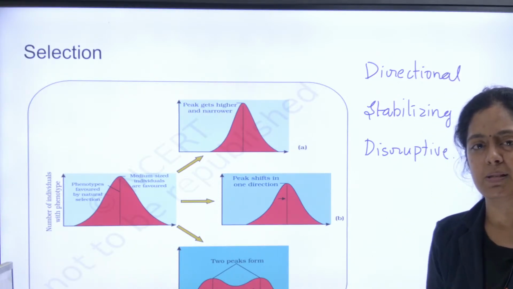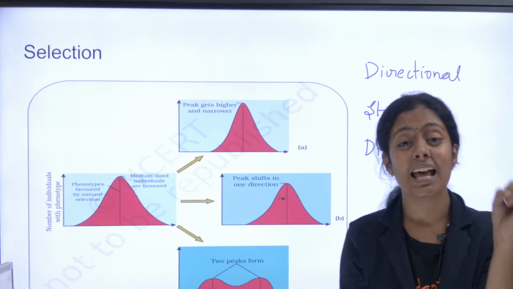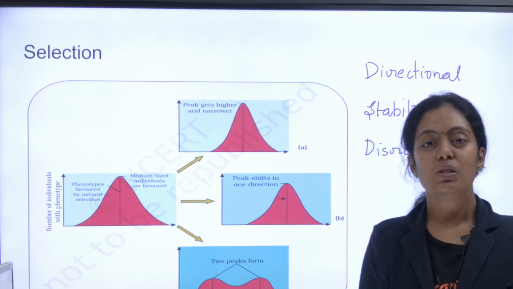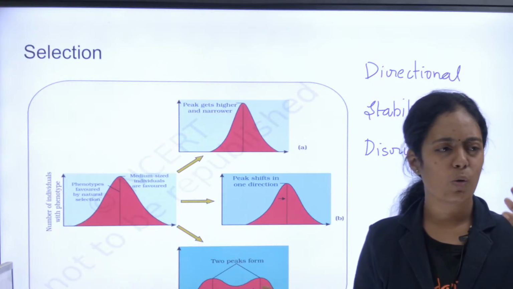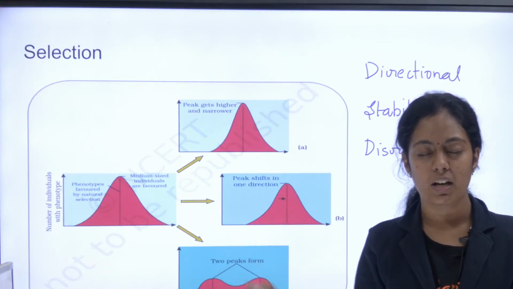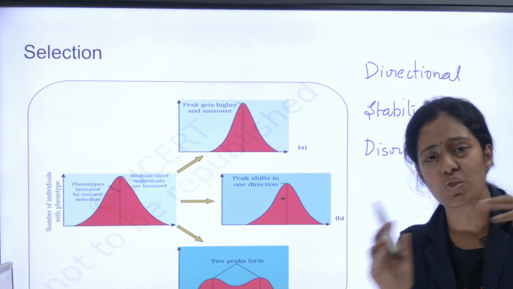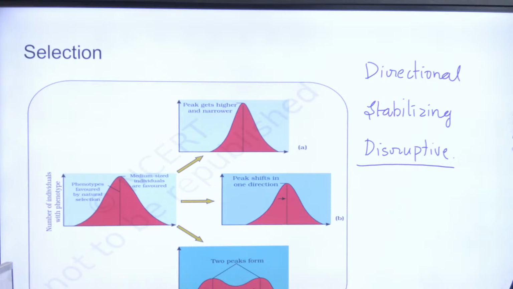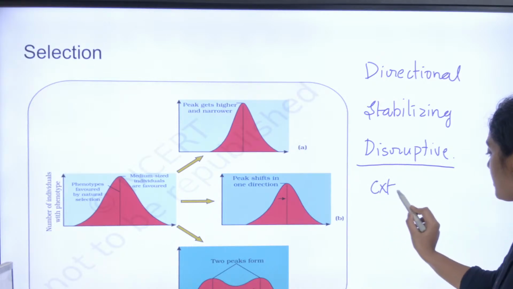Okay, what is selection? Nature selects organisms with certain phenotypes. Let me give an example: there is a white mouse and a gray mouse, correct? Let's take those as the extreme phenotypes. If both the extreme phenotypes are selected, then we call it disruptive.